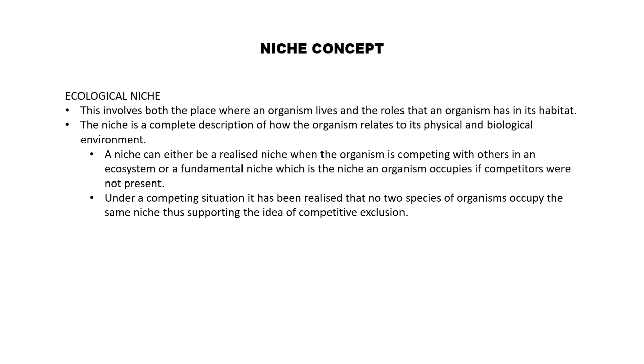A niche describes not only where an organism lives, but also how it interacts with both the physical environment and other species. It includes its role, its resource use, and its environmental conditions. You can think of a niche as an organism's professional identity within an ecosystem, its responsibilities, requirements, and ecological contributions. Ecologists make an important distinction between two types of niches, the realized niche and the fundamental niche.